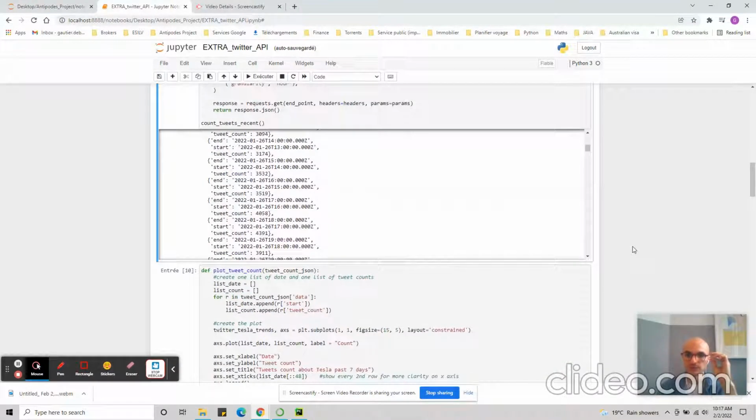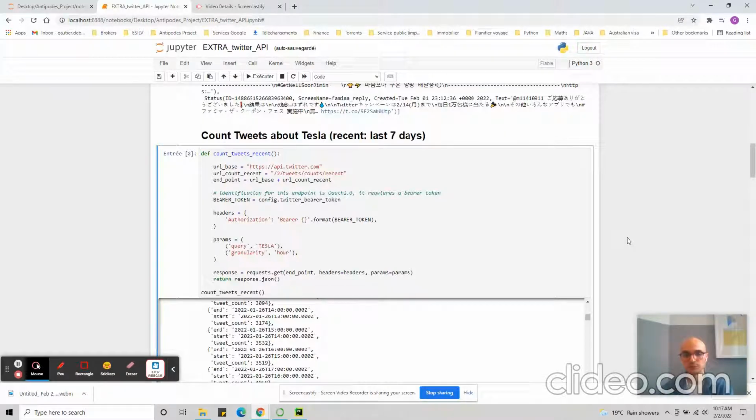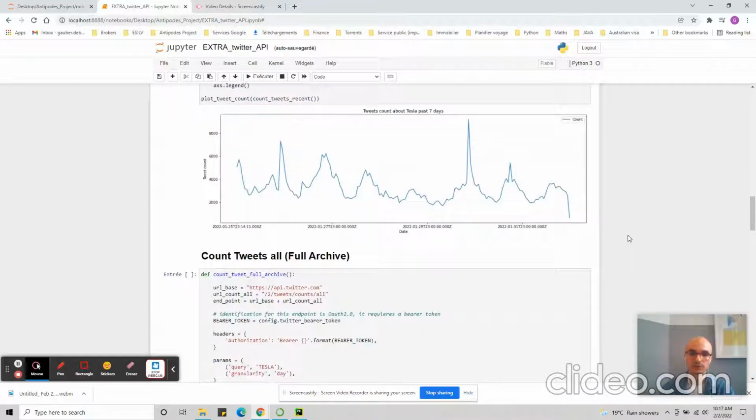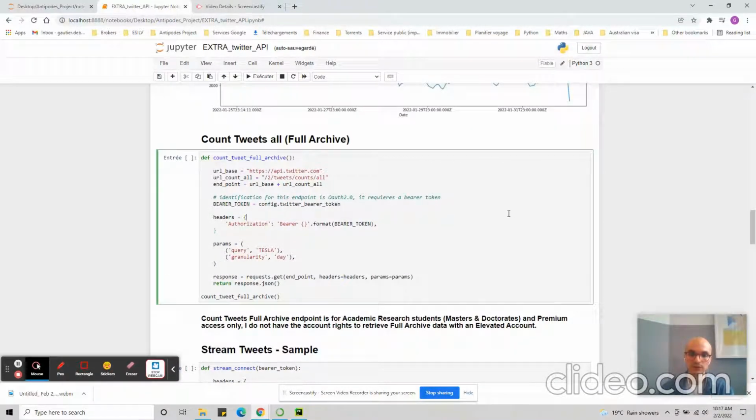We did that because the subscription, the type of account that allows for longer than 7 days, the full archive, is for academic research. So only students, master students, PhD students have access to that endpoint.